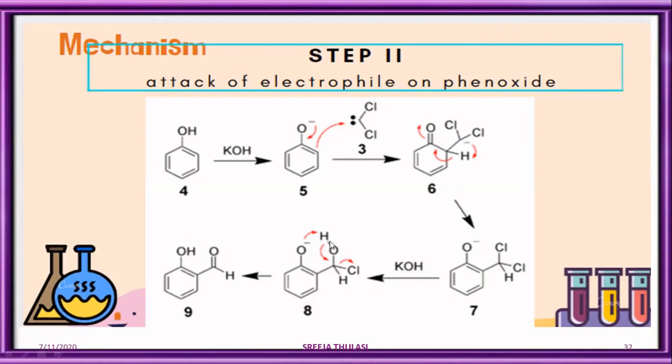Because of the proximity of a hydrogen in the presence of an OH- or O-, this hydrogen gets attached itself to the O- ion, thereby resulting in the formation of ortho-hydroxybenzaldehyde, popularly known as salicylaldehyde.